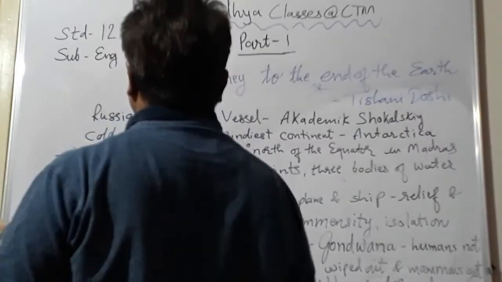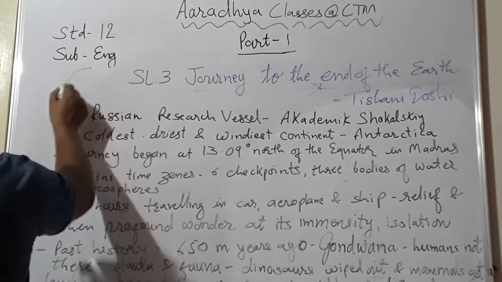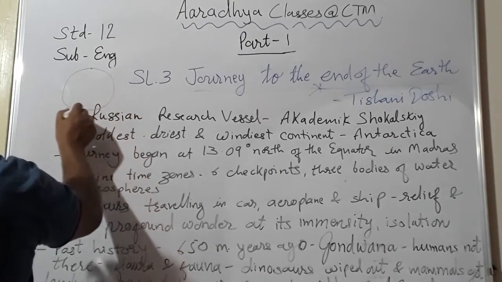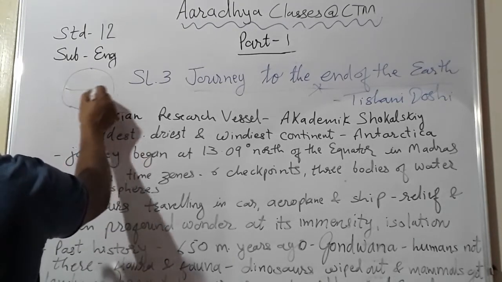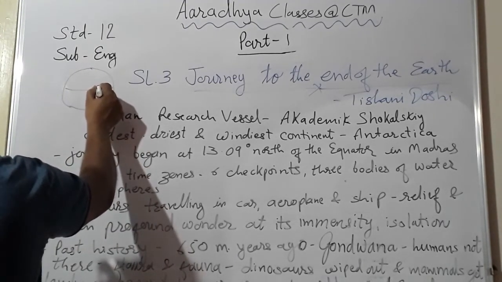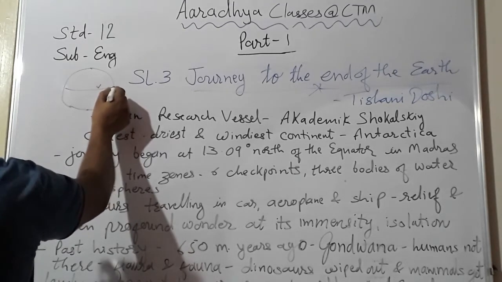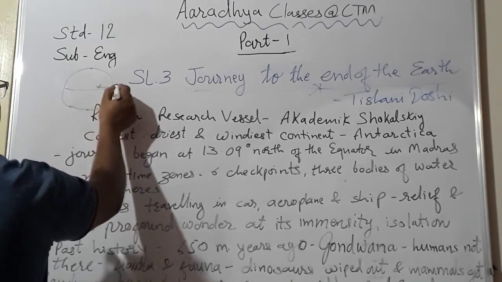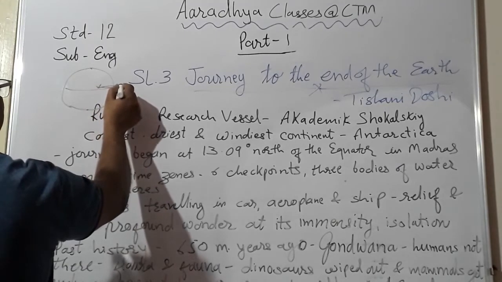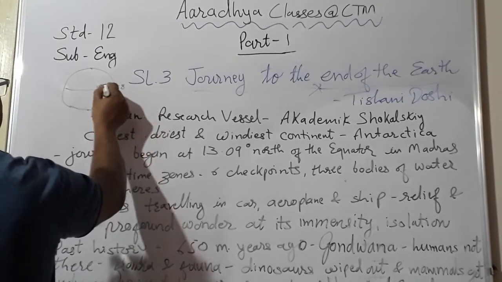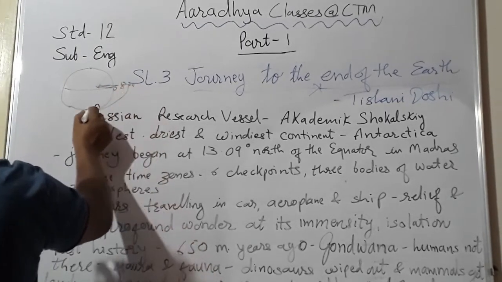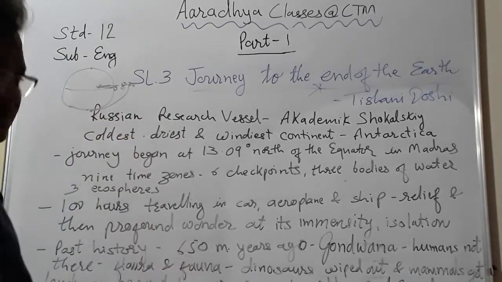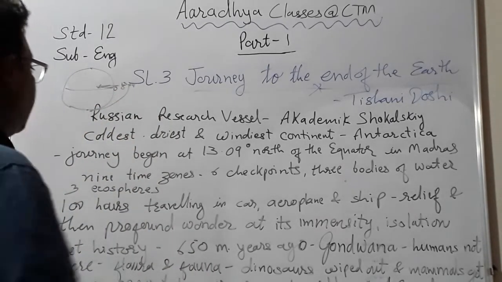I'll show you from where she begins her journey. Suppose this is your globe. Okay, suppose here is the Antarctica. Here is the equator. Our India is 8 degree, just above. Equator is 0 degree. Just above it is the last point of India. That is 8 degree. And Madras is still here. So 13 degree. From here, 13.09 degree till here she goes. Understood, students?